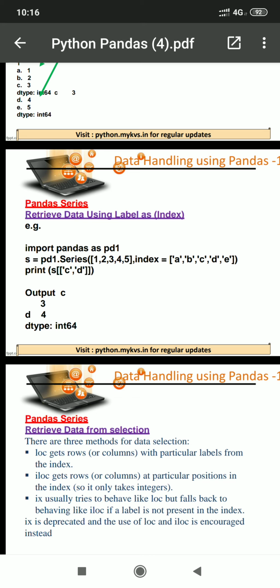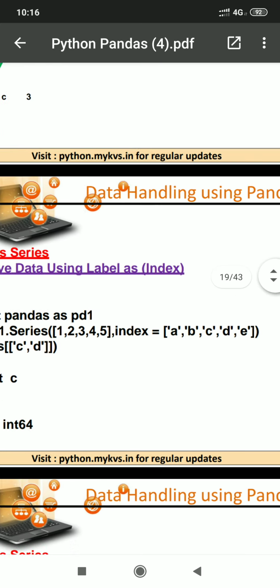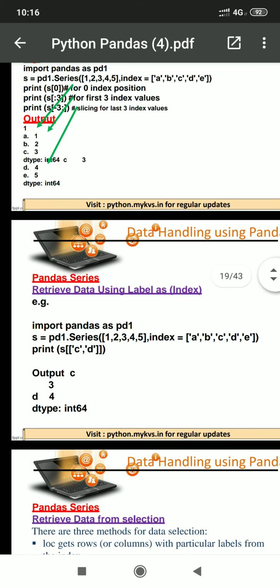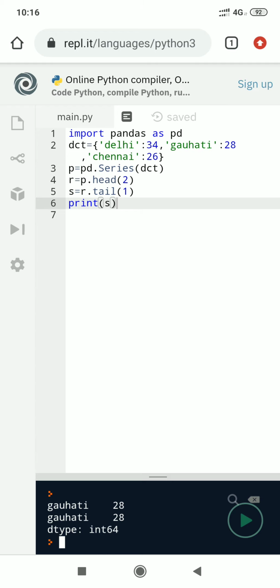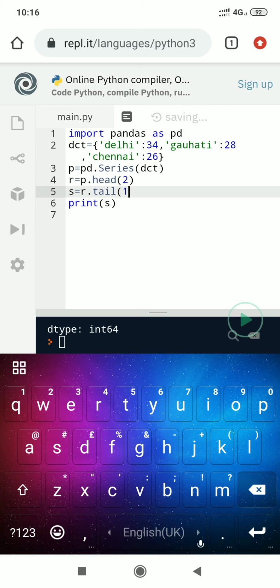So students, if we want to extract values of different positions, we can access them with the help of labels. Now we practice the same here to extract values from index position.